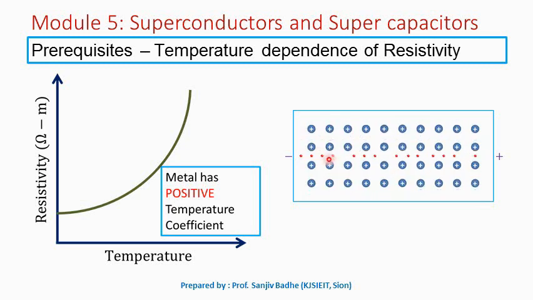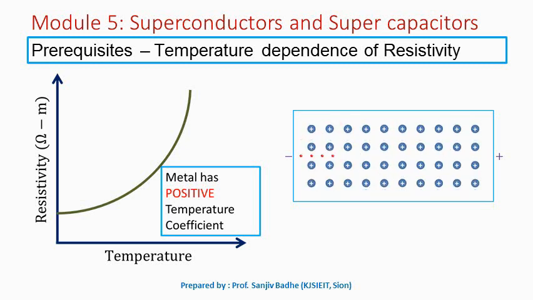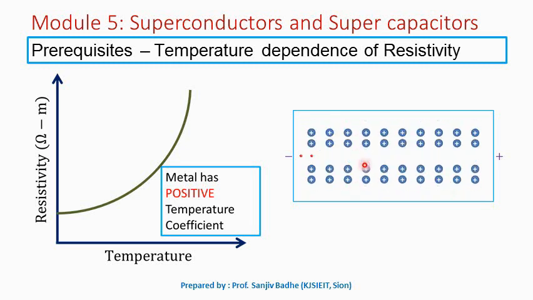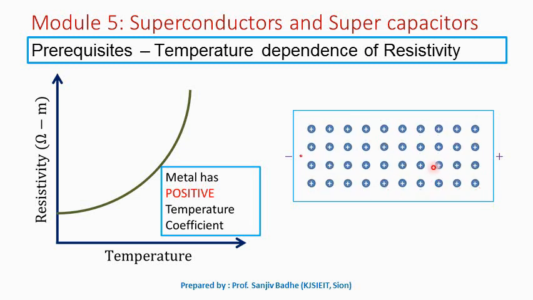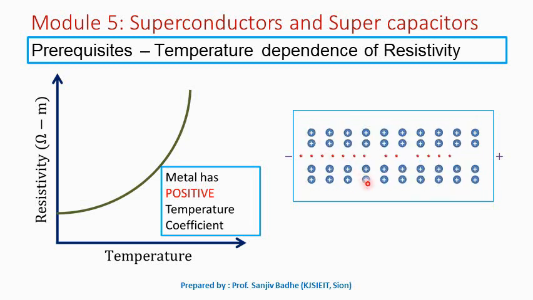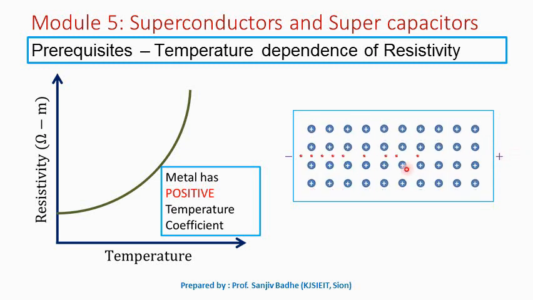This collision may change the direction of the electrons. This is called electron scattering. And this electron scattering is the main reason behind the resistance, the opposition to the flow of current. As more electrons are scattered, fewer electrons will reach the other end, resulting in more resistance.